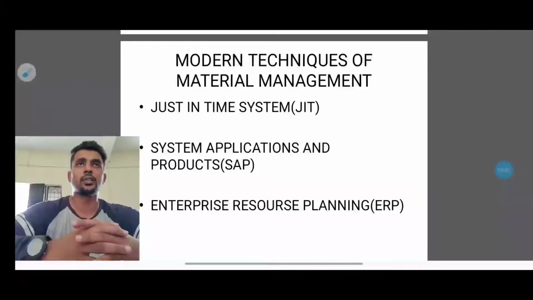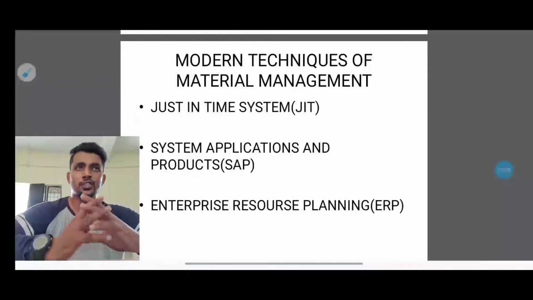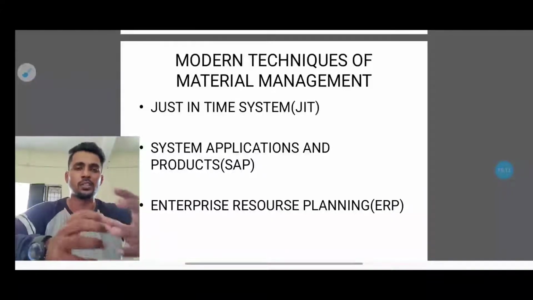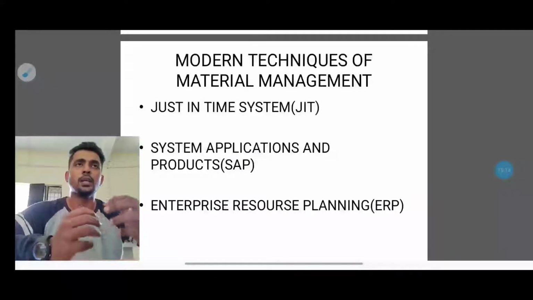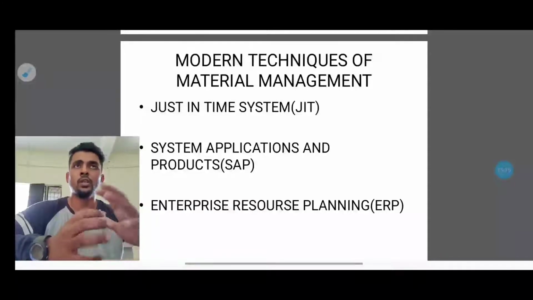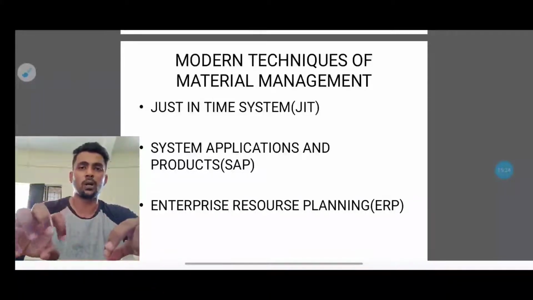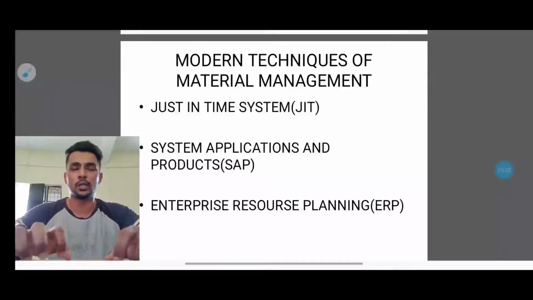So what is just-in-time? Just-in-time is an inventory system, a management strategy that aligns raw material orders from suppliers directly with the production schedule. Basically, it's software that consolidates the raw materials from the supplier directly with the production schedule. That means, for example, if I want a particular product at a particular time, they will schedule it.